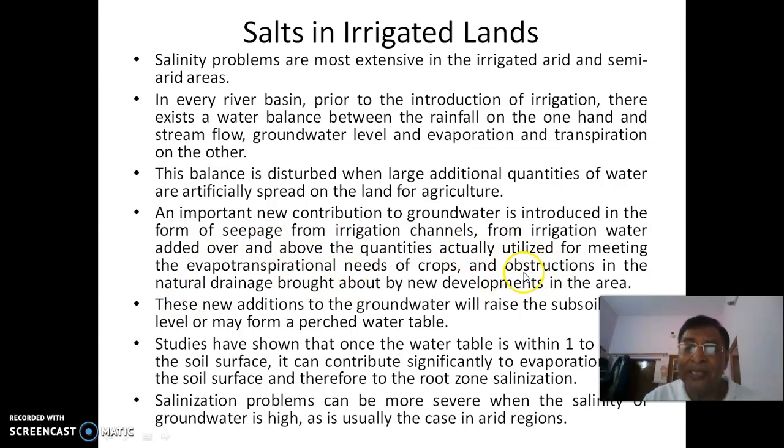And of course, in addition, you are making so many obstructions in the natural drainage. The moment you are making irrigation, it means so many structures, some kind of controlling structures. So all these things will contribute to the development in that area, and it adds more to the groundwater recharge. So ultimately what is happening? This new addition to the groundwater will raise the subsoil water level or may form a perched water table.